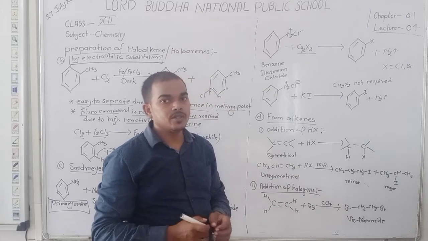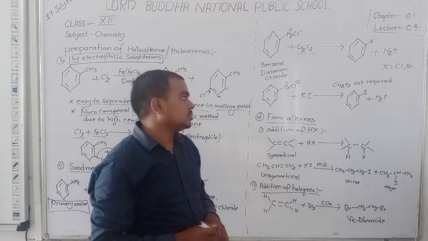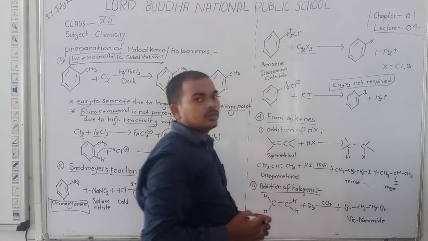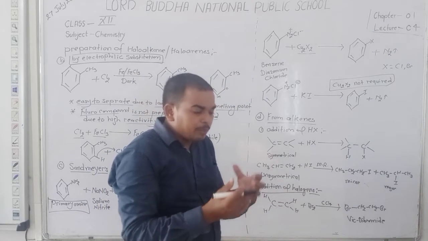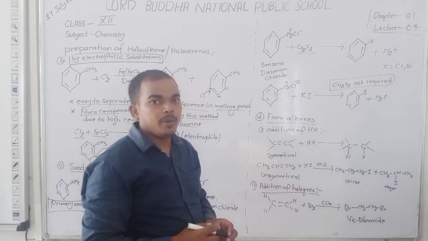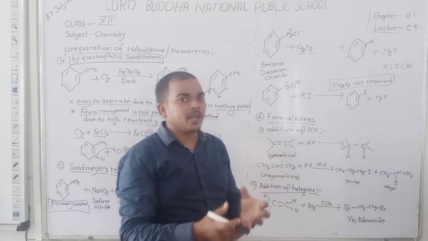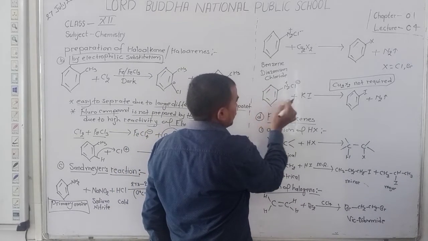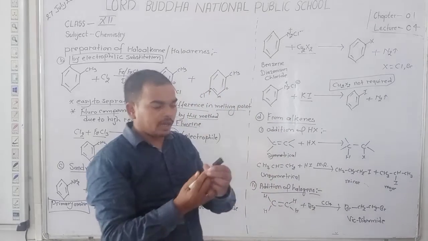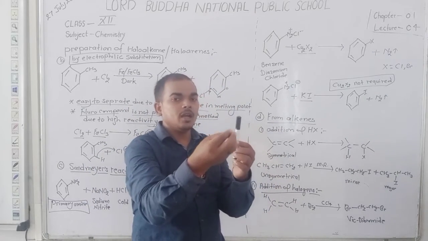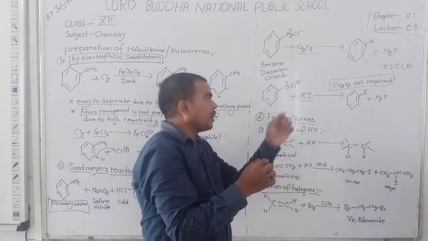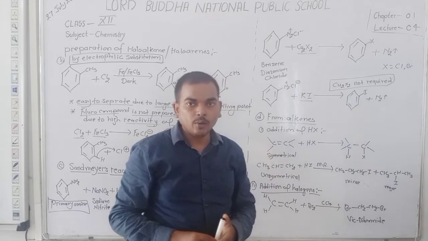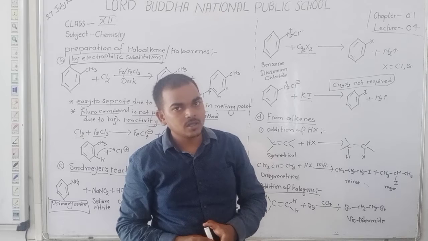Dear student, in case of formation of iodobenzene, cuprous halide is not required. Benzene iodide is simply obtained by shaking benzene diazonium chloride with potassium iodide. Simply take benzene diazonium chloride in a test tube, mix potassium iodide in it and shake it, and finally you obtain benzene iodide, that is a haloarene.